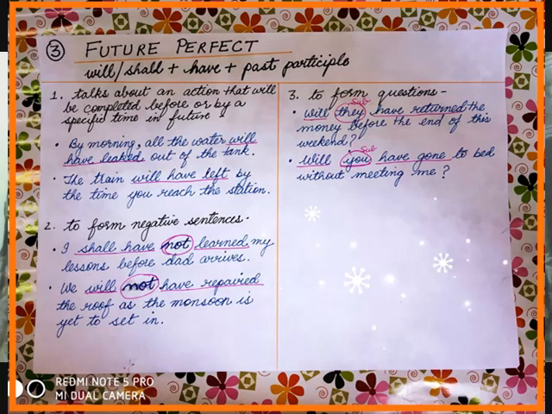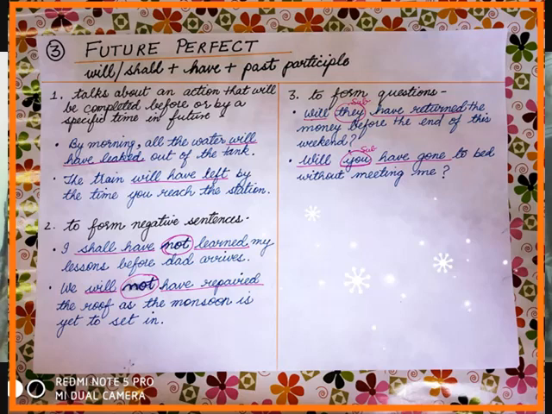Second one is, the train will have left by the time you reach the station. Here will have left is denoting future time and that is future perfect time. The second one you see, to form negative sentences. We have already discussed negative sentences in negation and affirmation. In negation, we use not, none or no.